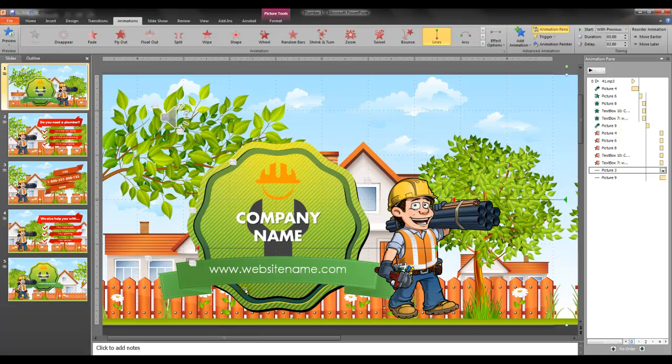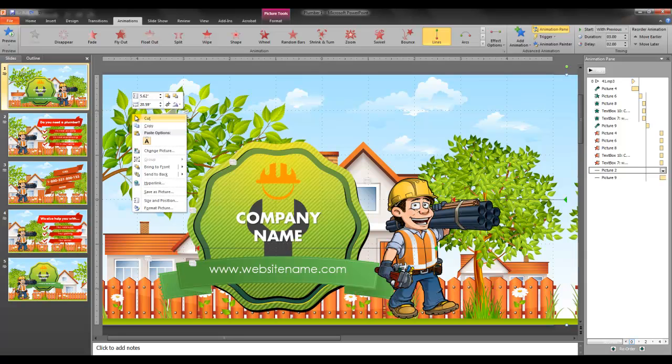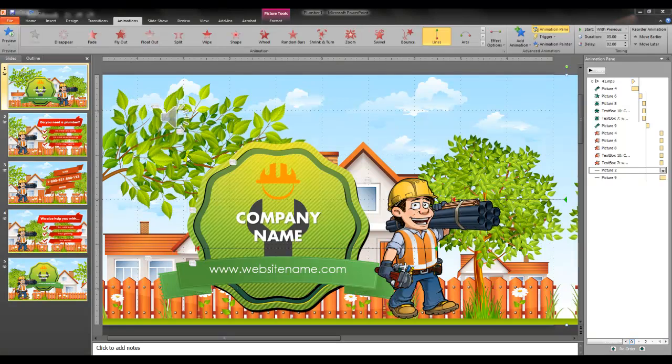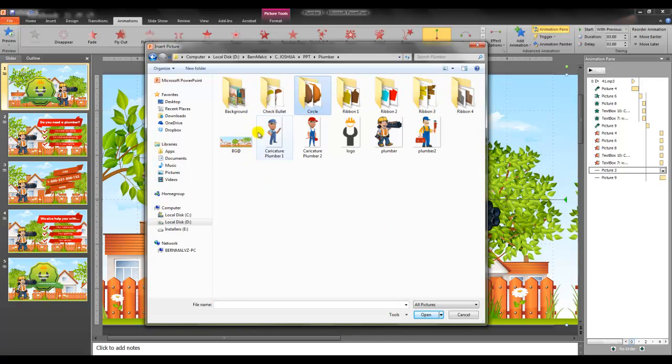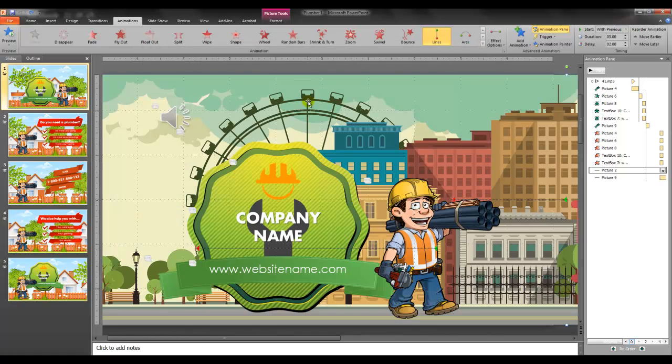So let's get started. First, we're going to change the background. Click on the image, the background image, and right click, there you go, change picture, and choose the background that you like. Say for example this one. There you go. Now don't worry about the animations because it won't affect the presentation when changing the image.